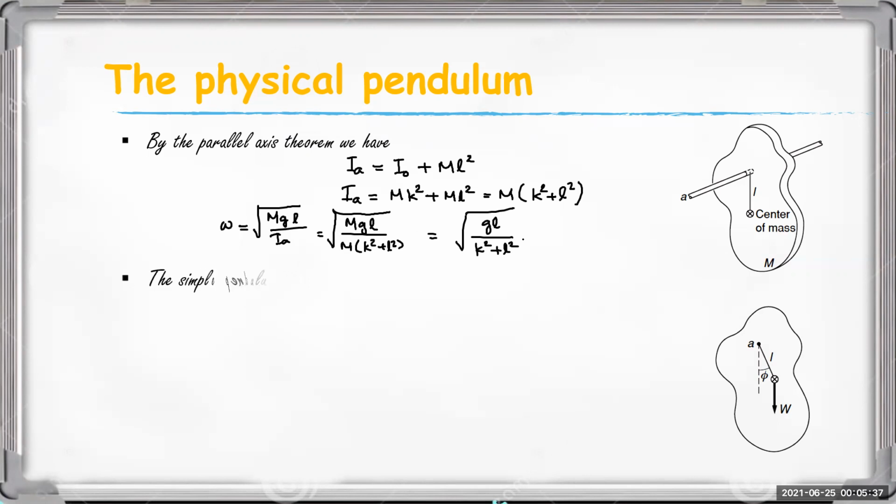Okay. In the case of simple pendulum, the value of K is equal to 0. In such case, we will obtain omega is equal to what? We obtain omega is equal to root of g by L. Okay. So this is the case of physical pendulum.